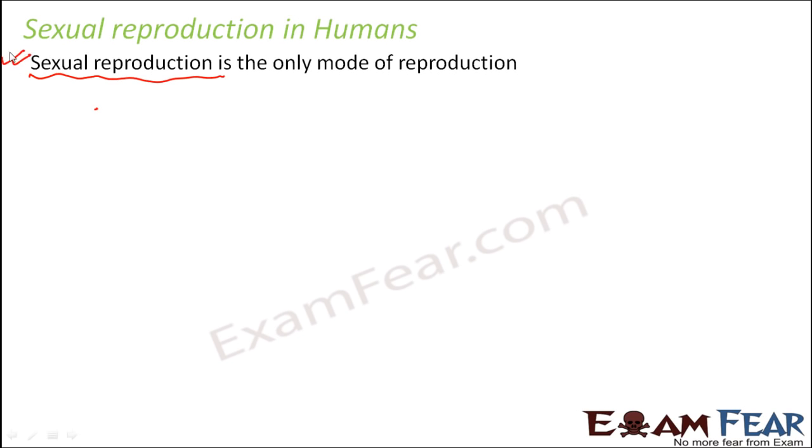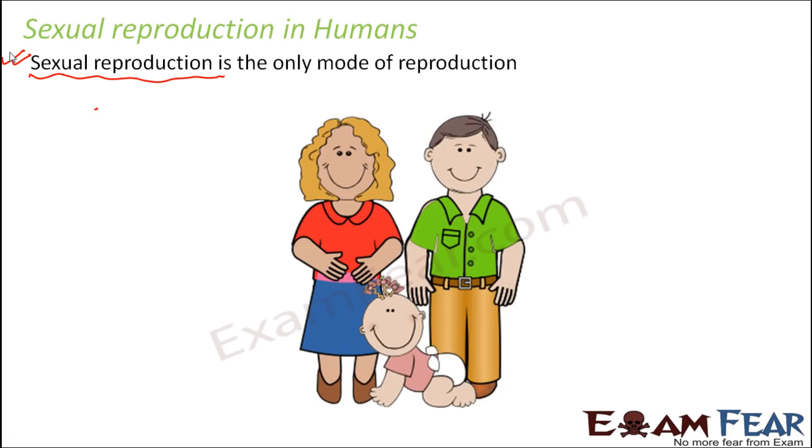Whenever you talk about reproduction in human beings, you always need two parents, a mother and a father, and both of them together are able to give birth to a young one, whether it is a boy or a girl. Here we will see how this actually happens. The first question that comes to our mind is: human beings can undergo sexual reproduction, but does that mean they can sexually reproduce throughout their life?